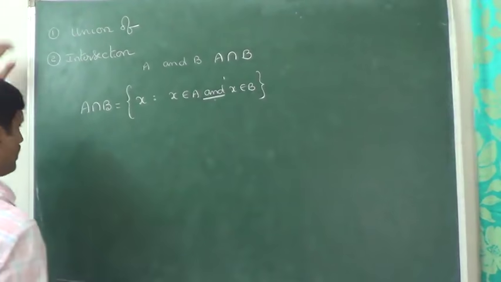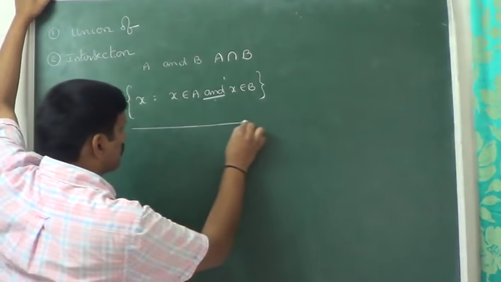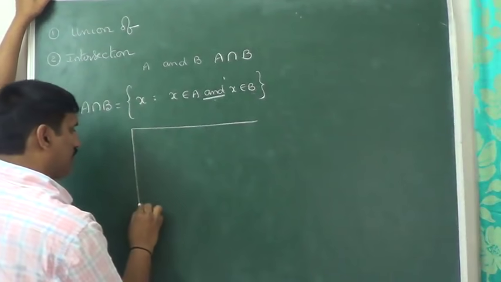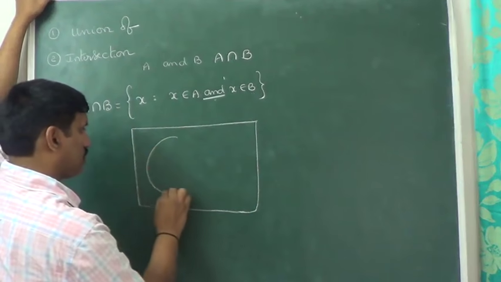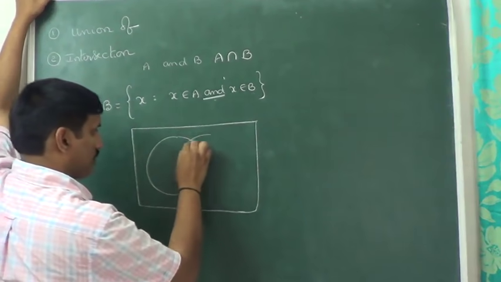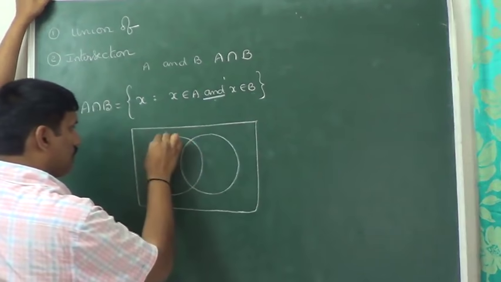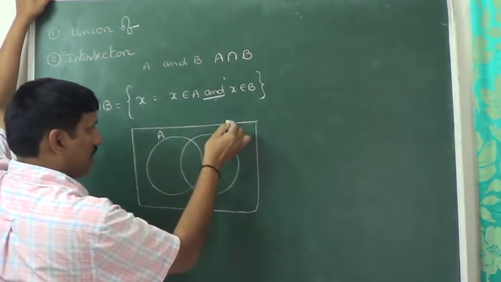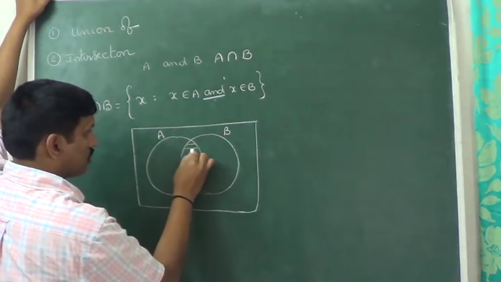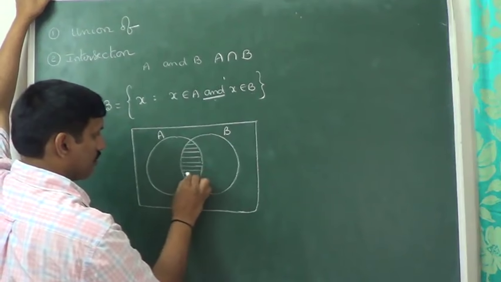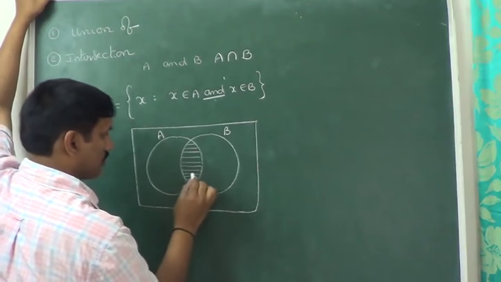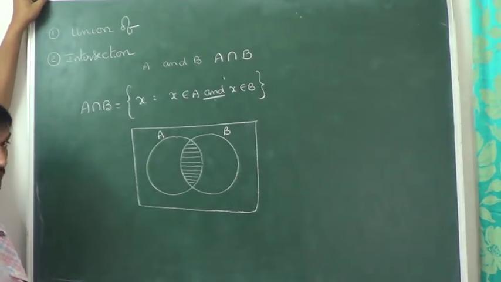Now you can observe here an example. Before going to discuss an example, we are dealing with the Venn diagram representation. This is the set A, this is the set B, and here we have B. This particular portion represents A intersection B. This portion represents A intersection B.